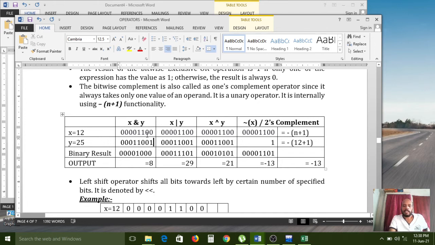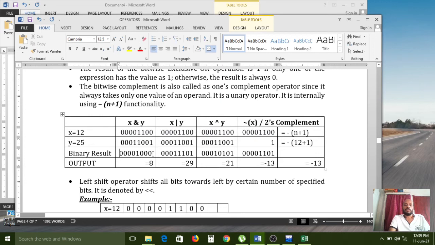So like that, each and every x and y value you need to compare. Here both bits are false, so that's why it is false. Here one bit is true, the second bit is false, so that's why false. Here both bits are true, so that's why it becomes true. Here both bits are opposite, 0 and 1, so that's why it becomes false. Here all bits are false, so these are all false conditions. Understood? Now, what binary result are we getting like that.